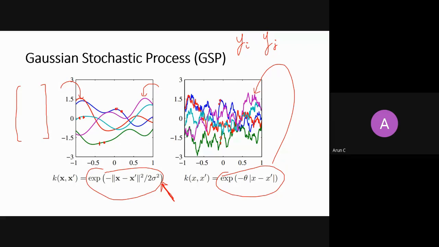It is a positive correlation, right? If you change one thing, the second will also change in the same proportion or something like that. And if they are not correlated at all, changing one thing will not affect the other. And if they are negatively correlated, if you change in the positive side, the other will go to the negative, right? So what do you think? Is the left side more correlated in terms of yi yj, or is the right figure showing more correlation in terms of yi yj? What do you think?